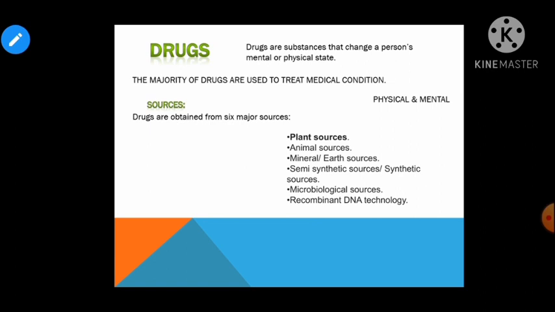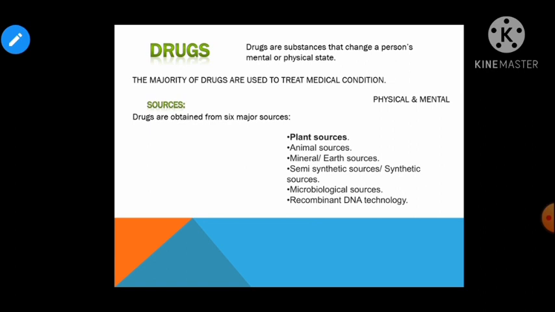When we talk about the plant sources, plant is the oldest source of drugs. You know that most of the drugs in ancient times were derived from plants. Almost all parts of the plant are used. Leaves, for example: eucalyptus gives oil which is used as medicine.